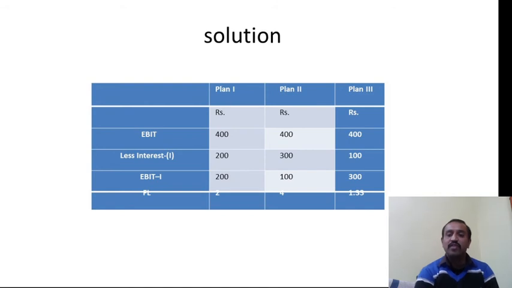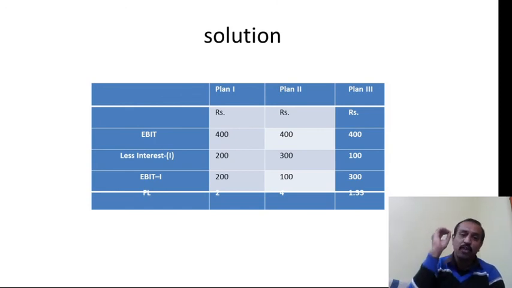So here we need to understand the situation. The second plan has the highest financial risk. It means whatever may be the case, we have to pay the interest. Now see, whenever you have more debenture holders, you have to pay more interest. It is always a burden from the company's point of view. That's why the financial manager has to think twice whether it is advisable or not.